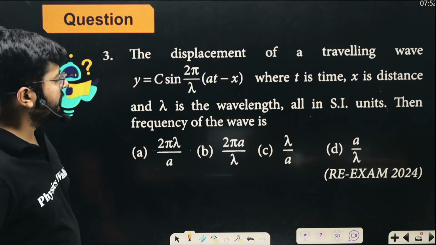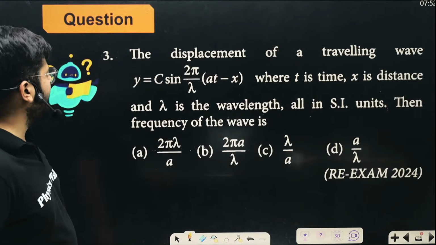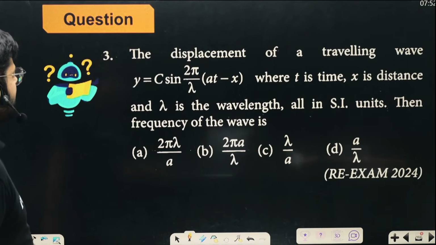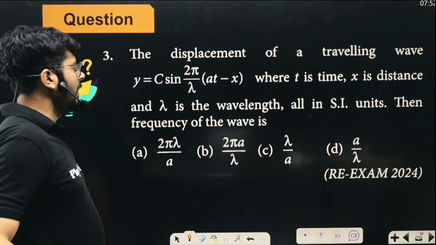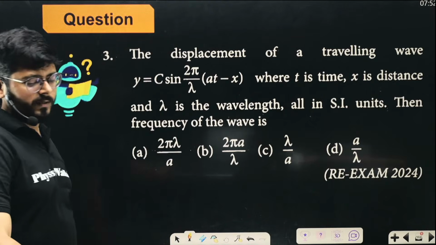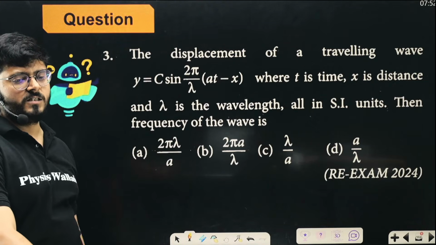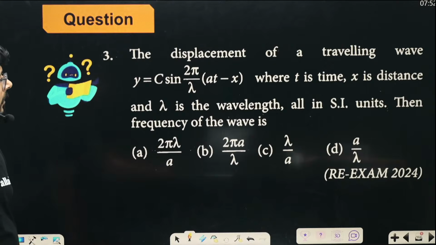Right, the displacement of the particle in a traveling wave is this, where t is time, x is distance, lambda is the wavelength, all in SI unit. What will be the frequency of the wave? Right, my dear kids, what will be the frequency of the wave? The question is giving y is equal to c sine 2 pi by lambda into (vt minus x), right?